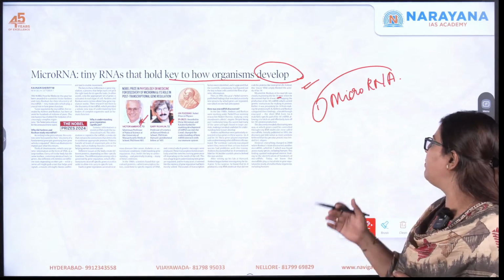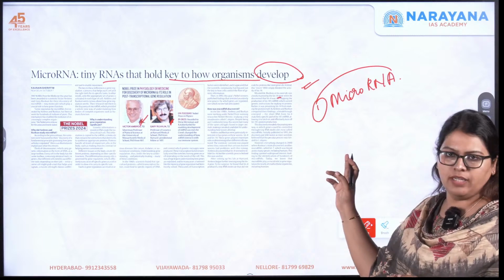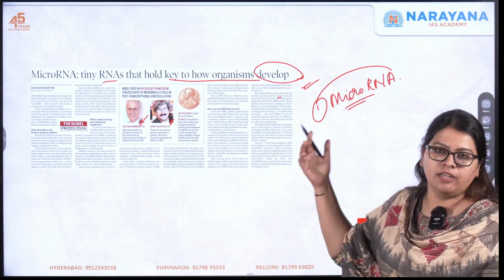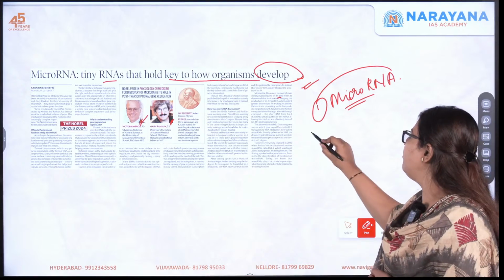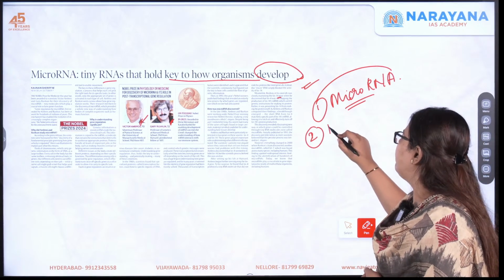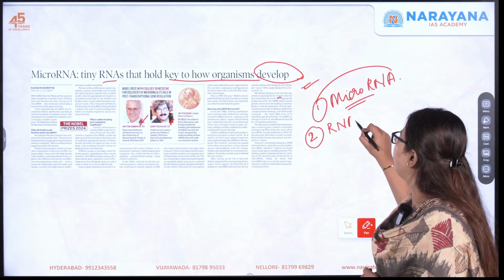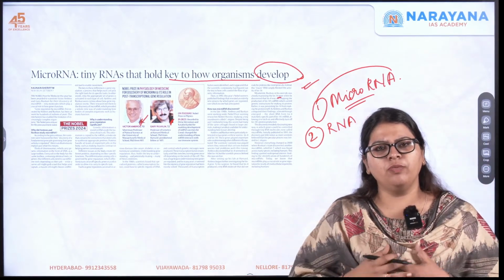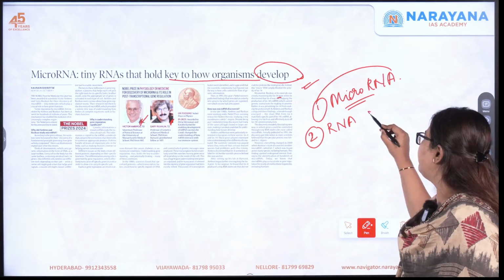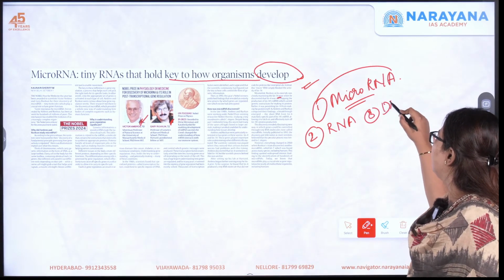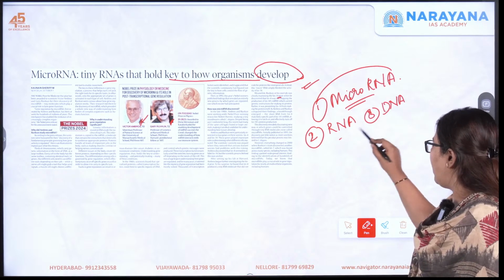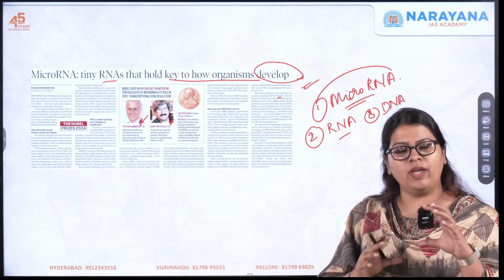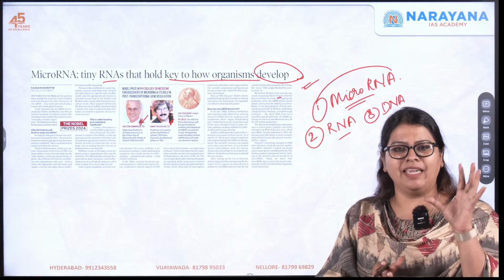For example, if I'm going to discuss this Nobel Prize with respect to microRNA, I would first start by introducing the concept of what is RNA. You need to understand what is RNA. If you understand the concept of RNA, most of you will immediately ask, how is it different from that of the DNA? So if you know what is RNA and DNA, we will actually have doubts on what is their exact composition, whether it is a helix structure.